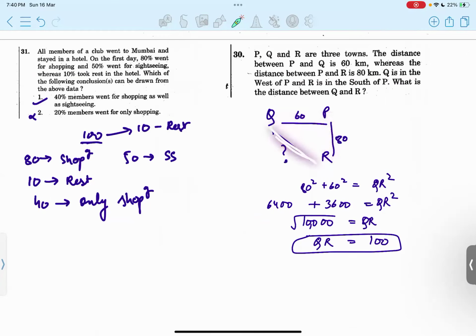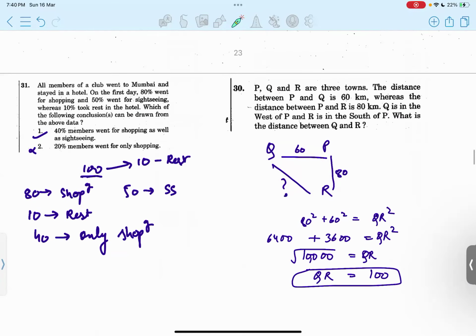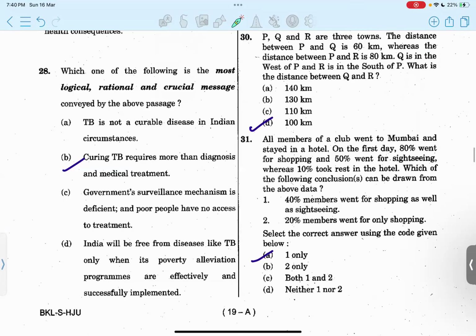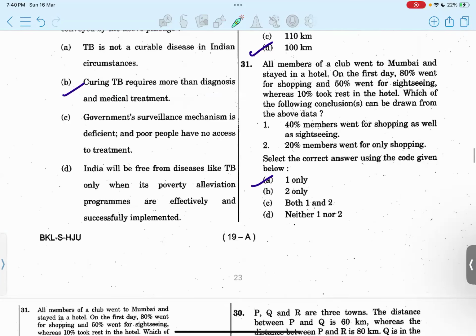We have to get the distance between QR. So we'll use the Pythagoras theorem and it should be 100 kilometers. So option number D. Yes, boss. Yes. Okay, 31st.